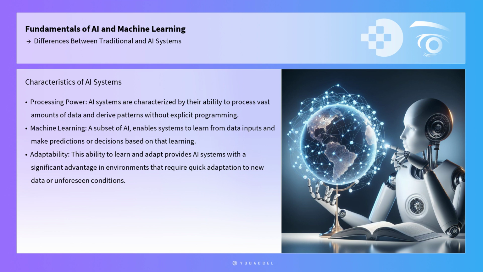AI systems, however, are characterized by their ability to process vast amounts of data and derive patterns without explicit programming. Machine learning, a subset of AI, enables systems to learn from data inputs and make predictions or decisions based on that learning. For example, an AI-based recommendation system on an e-commerce platform analyzes user behavior and preferences to suggest products, adapting its suggestions as it gathers more data. This ability to learn and adapt provides AI systems with a significant advantage in environments that require quick adaptation to new data or unforeseen conditions.